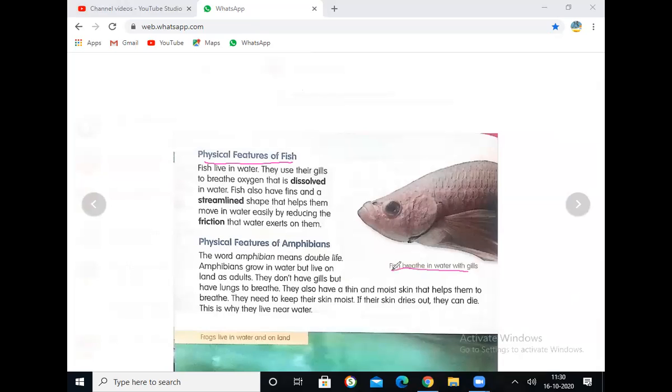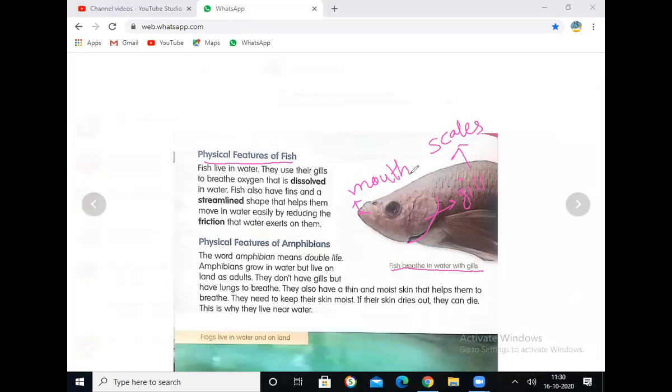Fish breathe in water with gills. Here you can see this structure, right? This is the gill. Yes. You can see the line-like structures. These are called scales. This is the mouth. You can say this is the mouth.